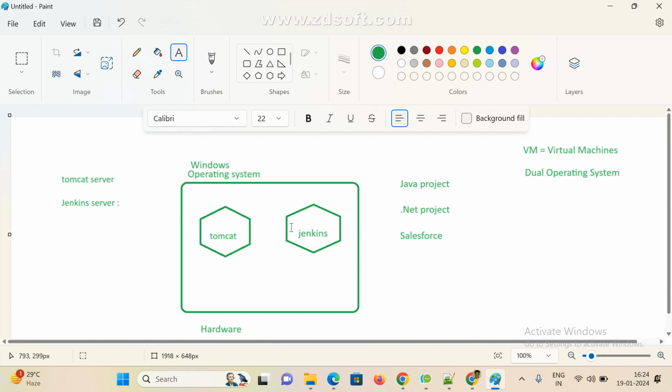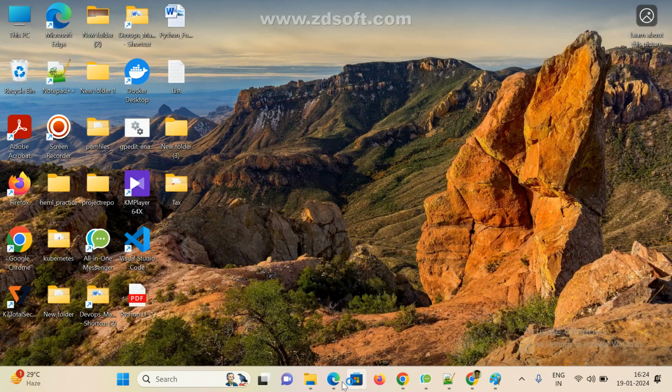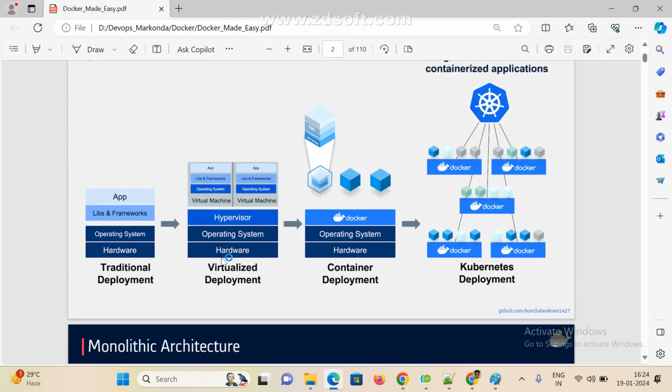What we need to do is install one VM machine, and whatever VM machines you want, we can install. Now, got it? Now observe here. This is the virtualized deployment, VM. Same story: hardware, operating system, and this is the hypervisor software, and with the help of the hypervisor we can create multiple VM machines.